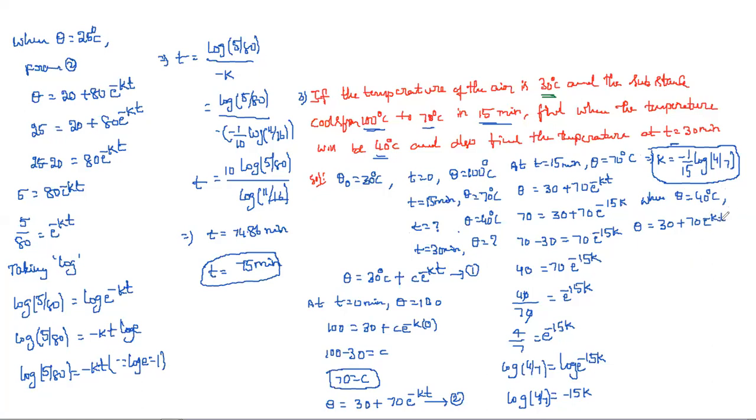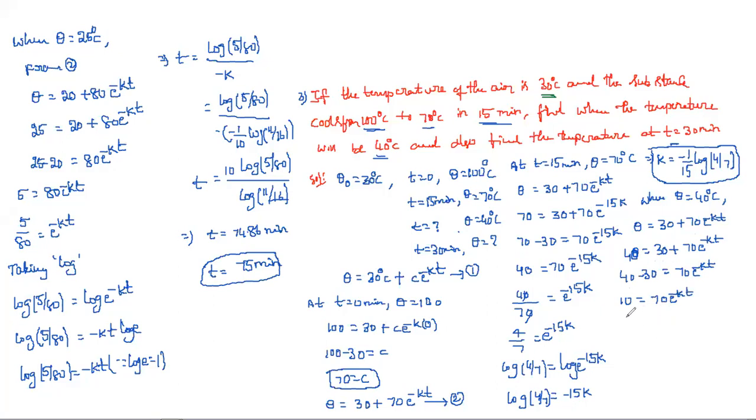Okay, and now we can substitute in that theta is equal to 30 plus 70 e^(-kt). Only the temperature is given, so in place of theta we put 40: 40 = 30 + 70 e^(-kt). Then take this 30 to this side. So 40 minus 30 is equal to 70 e^(-kt), and 40 minus 30 is nothing but 10. So 10 is equal to 70 e^(-kt).